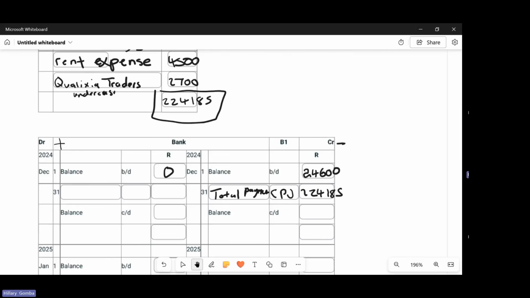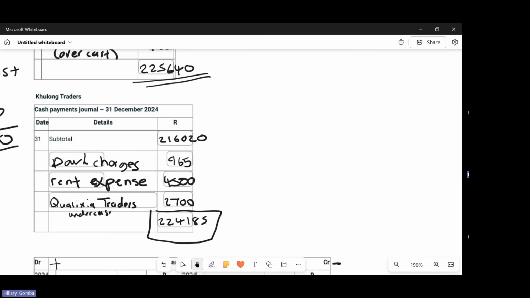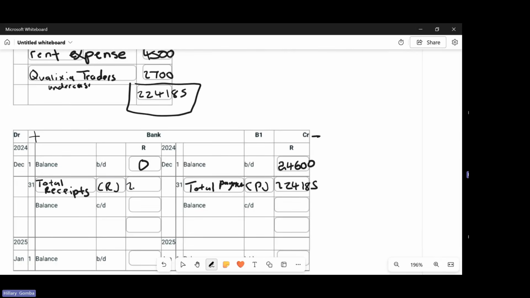And then you come to the debit side, you record total receipts, which is your cash receipts journal, which is 225,640. After having done that, you need to find out, when you look at the debit side and the credit side, which side is more than the other.